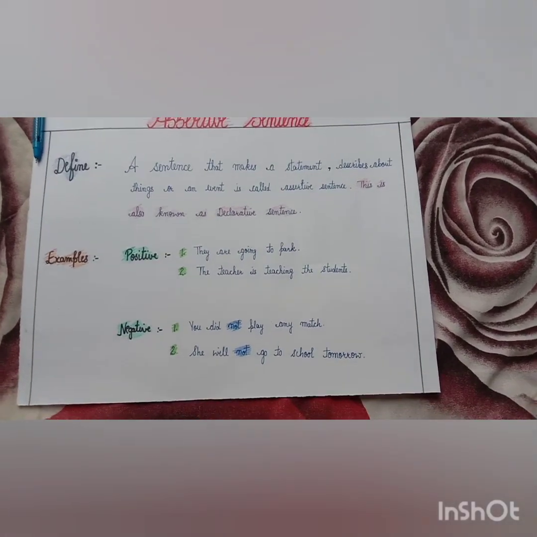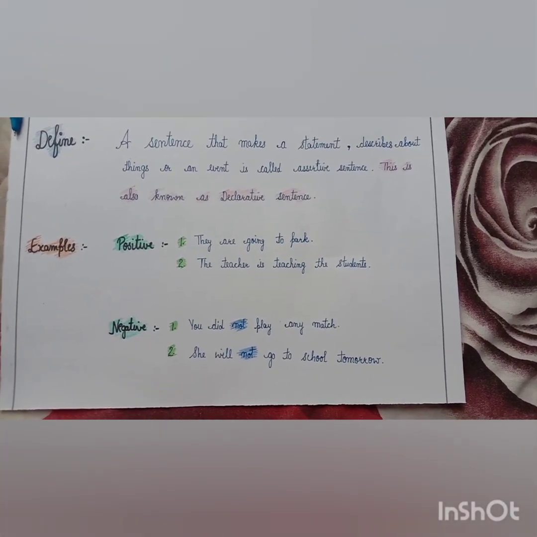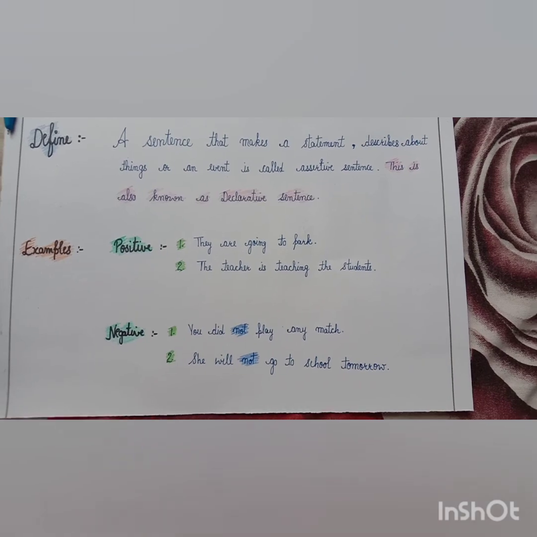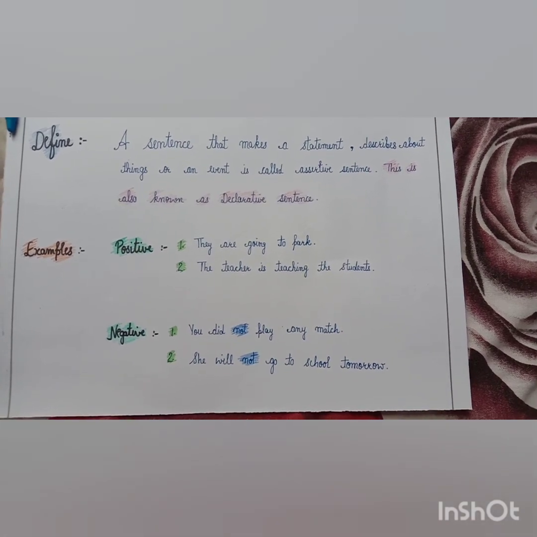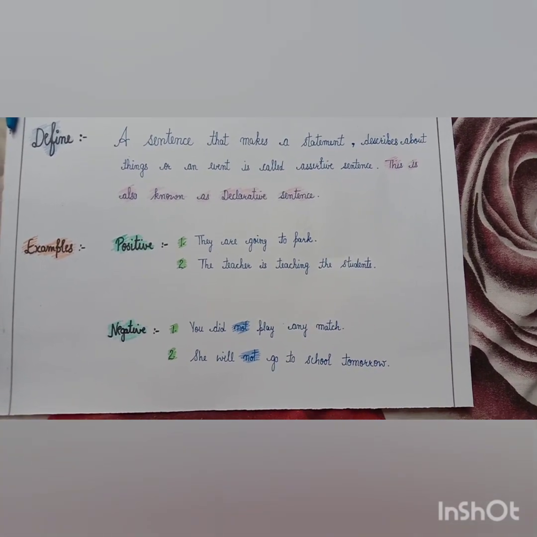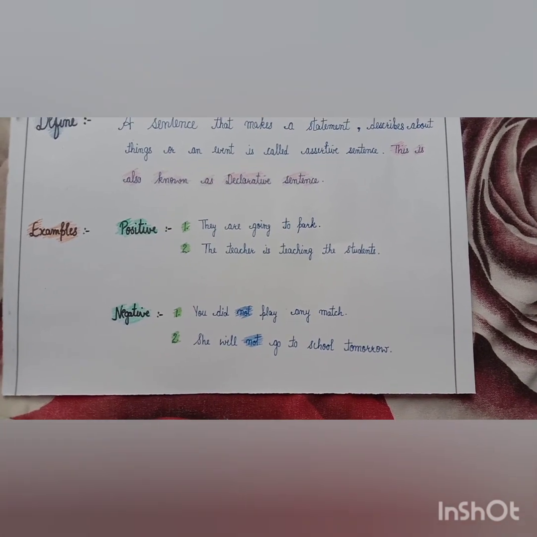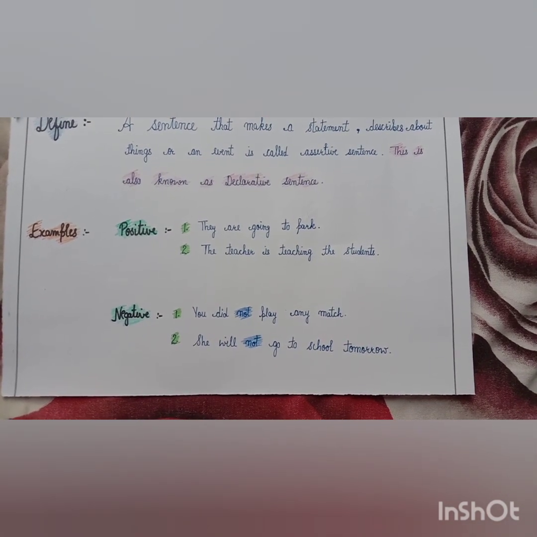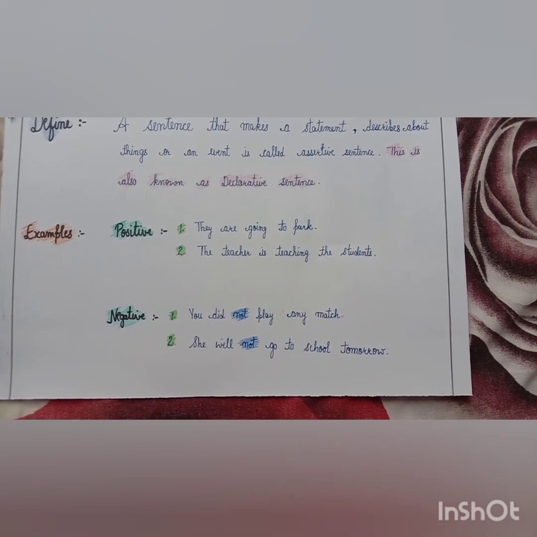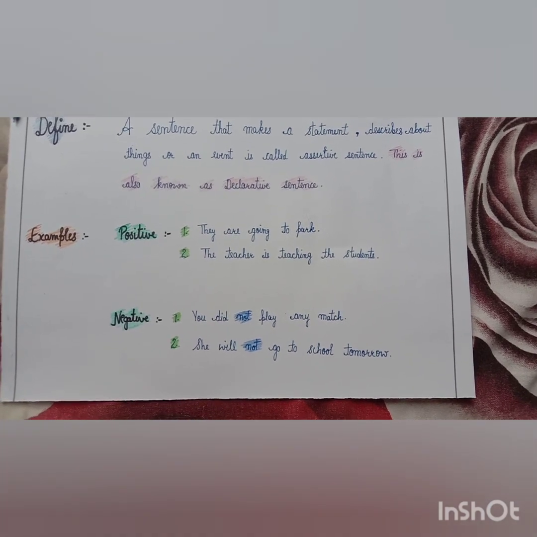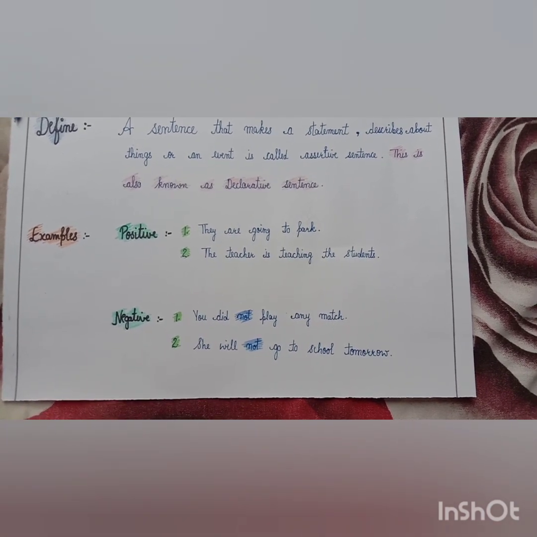I will give examples in the same way for positive and negative. First positive: They are going to the park. The teacher is teaching the students. And now negative: You did not play any match. She will not go to school tomorrow. In negative, again "not" is there, so it is negative form.